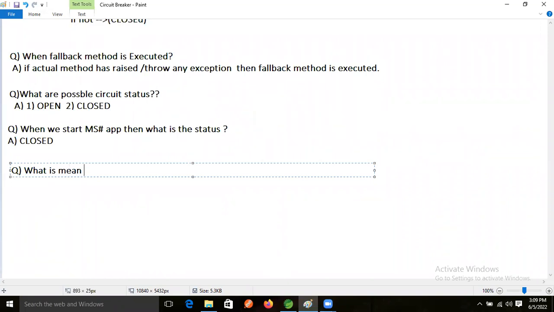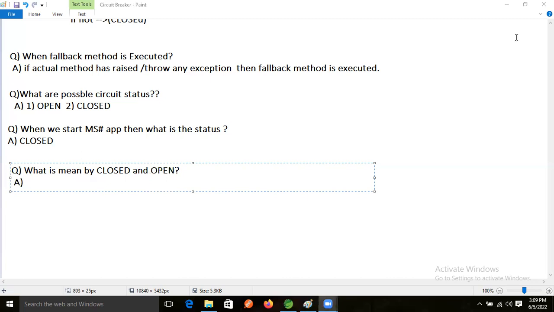What is the meaning of closed and open? Closed and what? Open. What are you saying, Sudhir? After continuously throwing an exception, our status will be open. Then after 5 seconds, again our application will send the request to the actual method.